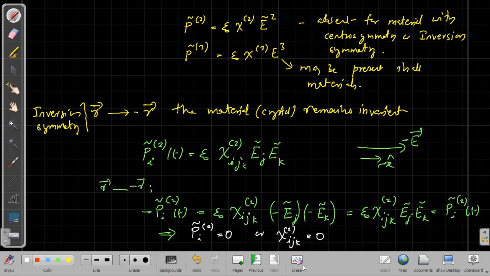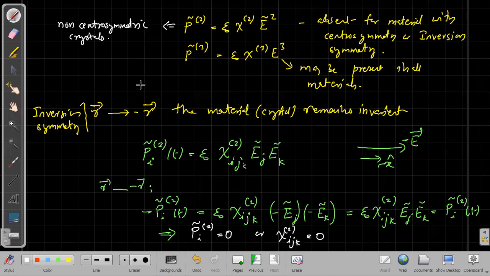So therefore, the second order polarization or the second order susceptibility would be present only if the material is not possessing inversion symmetry. So it is available only for non-centrosymmetric crystals.